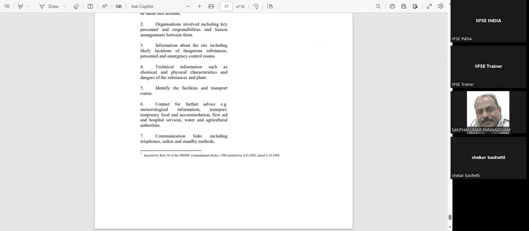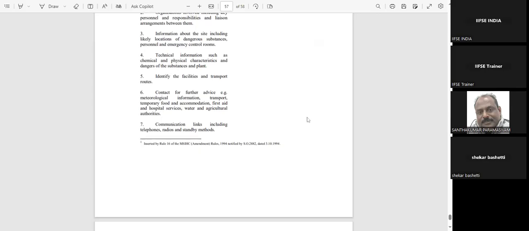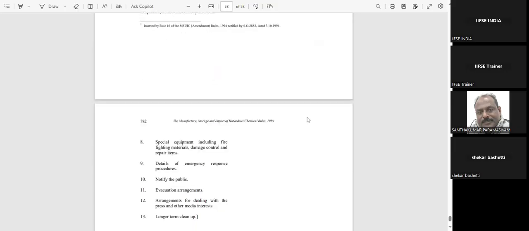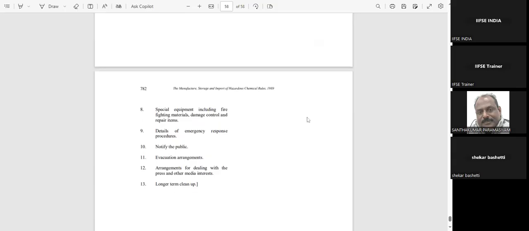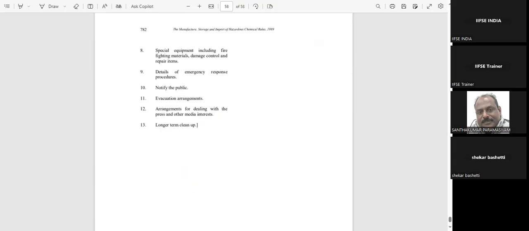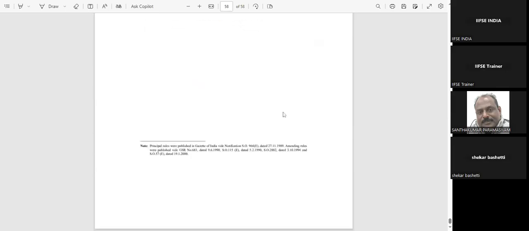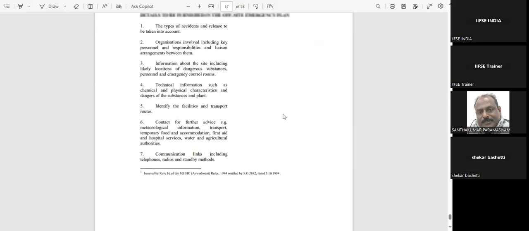Then contact for further advice. Then communication links including telephone, radio, and standby methods. Then special equipment including firefighting materials, damage controls, etc. Then details of emergency response procedures. So in case of any emergency, how they are going to respond and notify the public. Then evacuation arrangements. Then arrangements for details given to the media. Then long-term cleanup activity. Okay, that's all about these MSIHC rules.